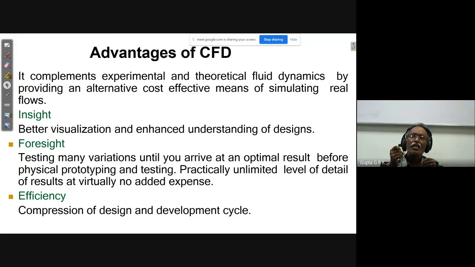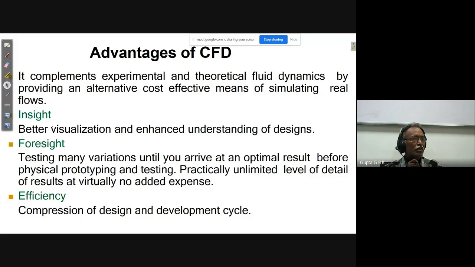So I can just change the value of something or a design. Suppose a shape is there, change the shape a bit, and again you do it; the same code can be applied for different shapes, different densities or fluids. Okay, so you change the geometry, you change the flow properties, anything, and the same code can be applied by changing the input.